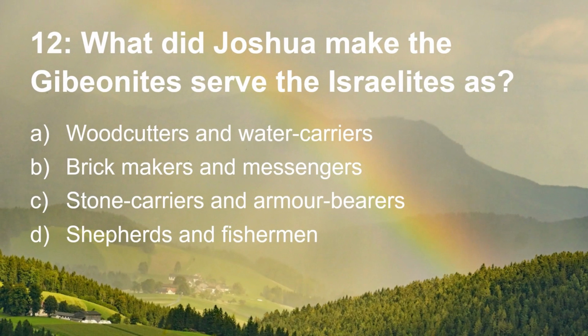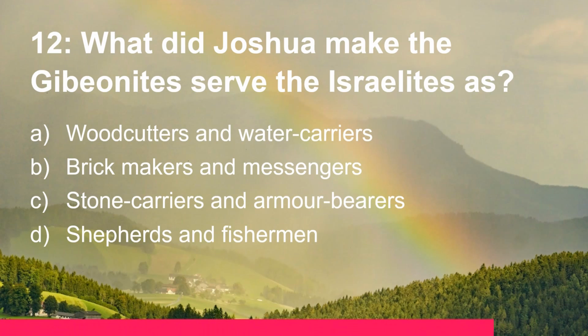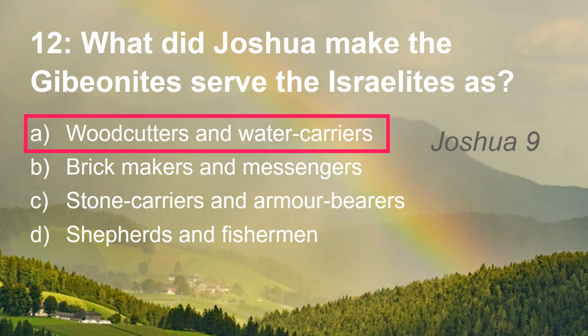Question 12. What did Joshua make the Gibeonites serve the Israelites as? Was it woodcutters and water carriers, brickmakers and messengers, stone carriers and armor bearers, or shepherds and fishermen? And the Gibeonites were forced to become woodcutters and water carriers in chapter 9.